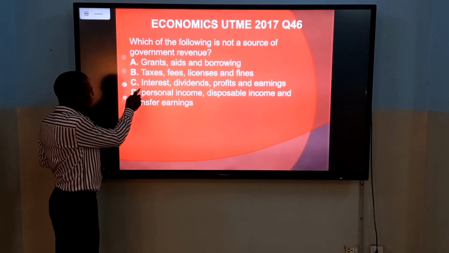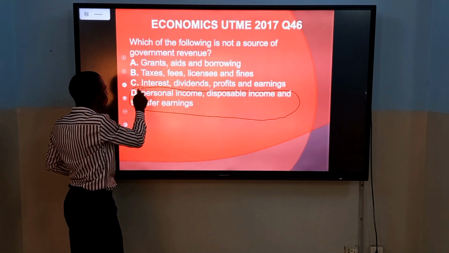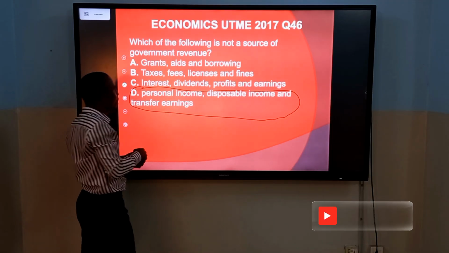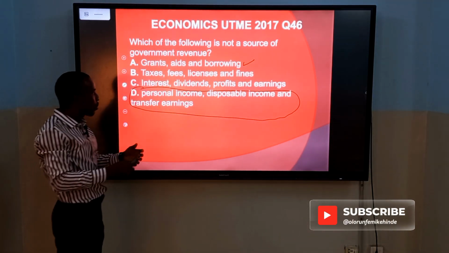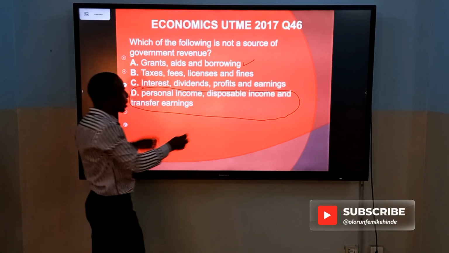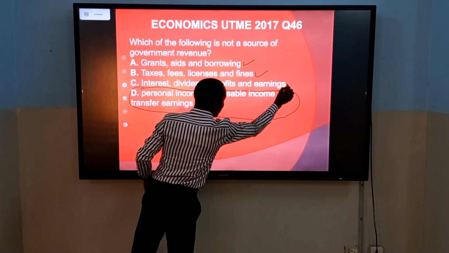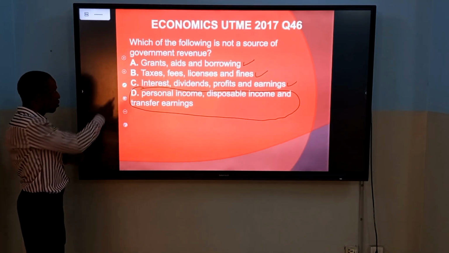Question 46. Which of the following is not a source of government revenue? The answer is personal income, disposable income, and transfer earnings. Government can generate revenue through grants. They can get grants and aids from foreigners. They can also borrow from the World Bank. They can borrow locally. Taxes, fines, licenses, they can get revenue from that. Interest, dividends, and profits of government enterprises can also be a source of revenue.